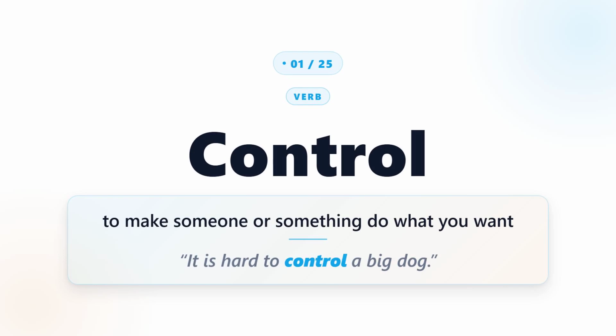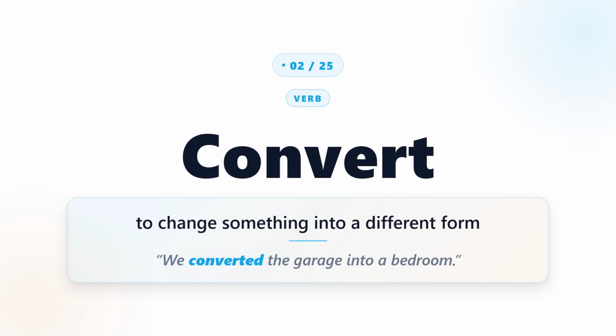Control. Control means to make someone or something do what you want. For example, it is hard to control a big dog. Convert. Convert means to change something into a different form. For example, we converted the garage into a bedroom.